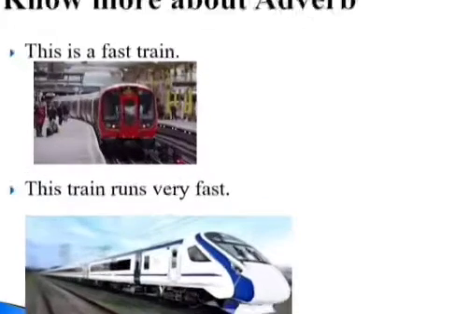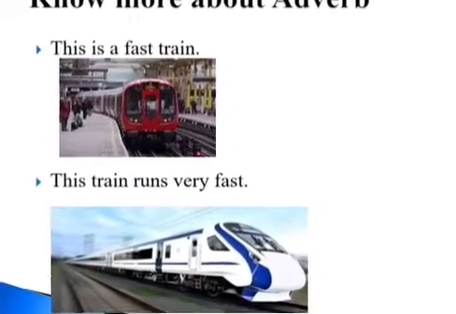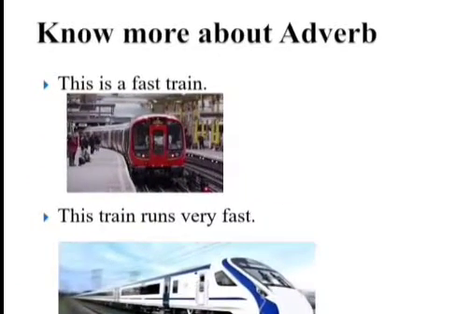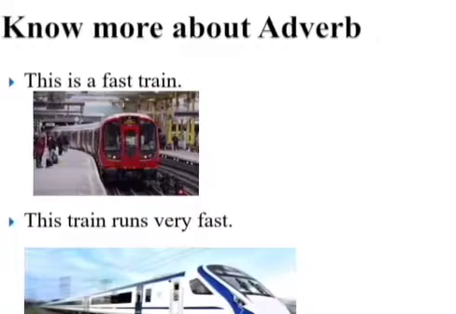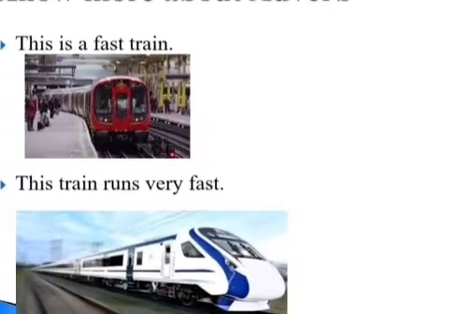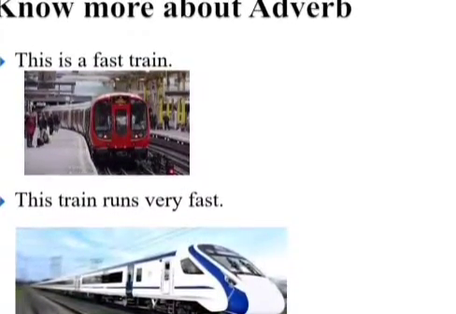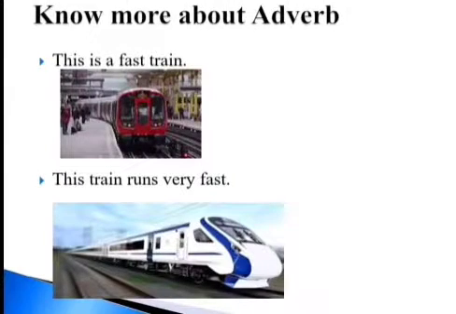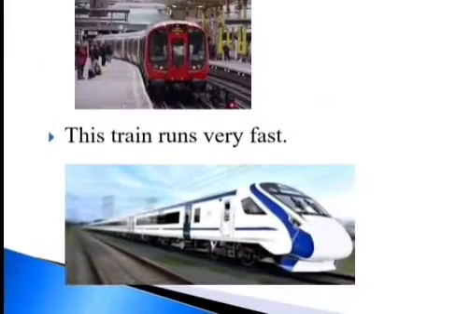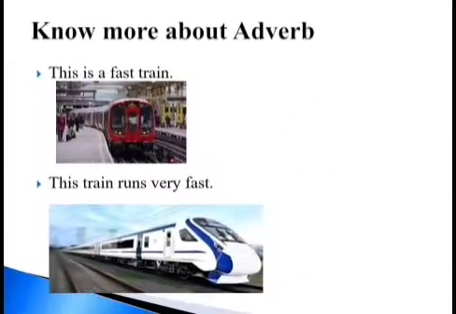Here the word fast is an adjective because train is a noun and fast is qualifying the noun. So in the first sentence the word fast is an adjective, but in the second sentence, this train runs very fast, fast is an adverb because it is qualifying the word run, and run is a verb. So the same word fast can be an adjective or it can be an adverb.